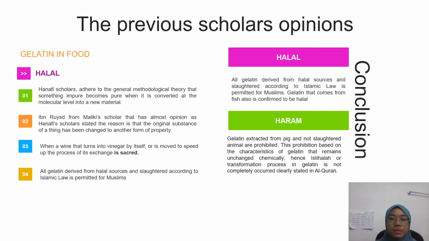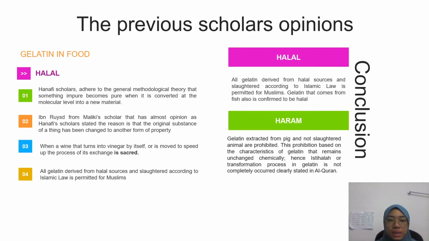From a halal perspective, Hanafi scholars adhere to the general methodological theory that something impure becomes pure when it is converted at the molecular level into a new material. Ibn Rushd from the Maliki scholars has almost the same opinion as the Hanafi scholars. He stated the reason is that the original substance of a thing has been changed to another form of property. For example, wine that turns into vinegar by itself, or is moved to speed up the process of its exchange, is sacred.